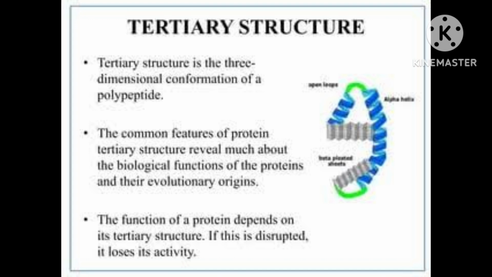And this diagram, by diagram you can understand very easily. And here I want to tell you that primary, secondary, tertiary and quaternary structure, all these structures you will find in hemoglobin, means blood. Question is asked. Primary also, secondary also, tertiary also, and quaternary structure also. All 4 structures are found in hemoglobin. Okay.